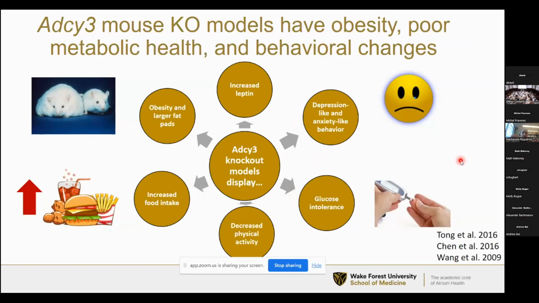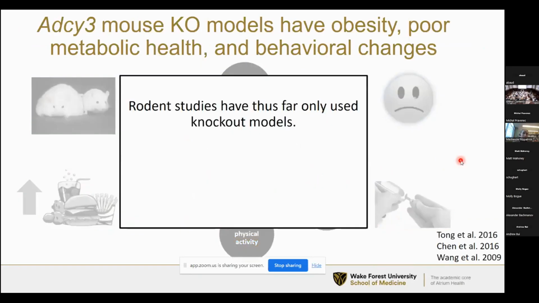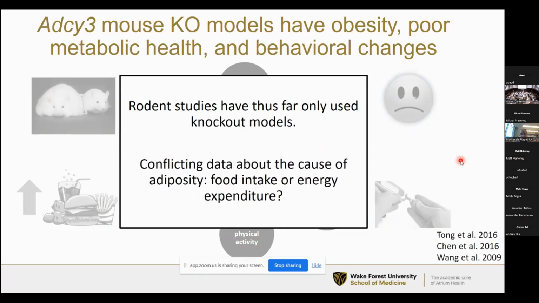But there are still several outstanding questions based on the mouse knockout studies that have been done. The first problem is that these rodent studies that have been conducted so far have only used knockout models. These knockout models have limited translational relevance to humans, especially given that among the human variants that have been found, most of those either only partially decrease the ADCY3 expression, and some of them don't affect the expression at all and are instead protein coding variants.